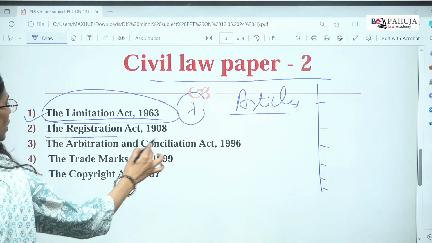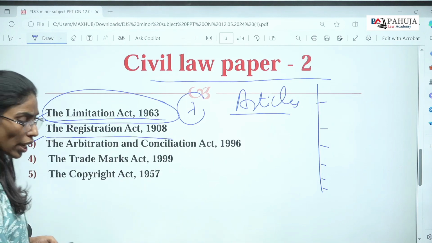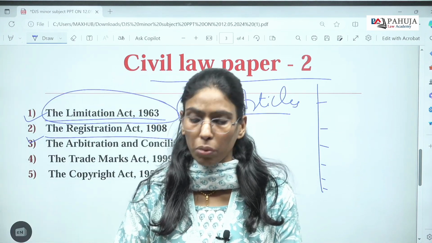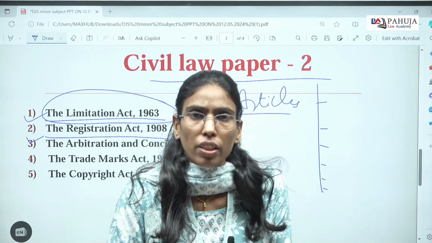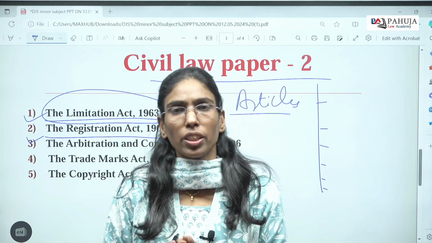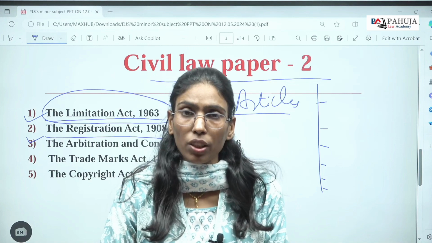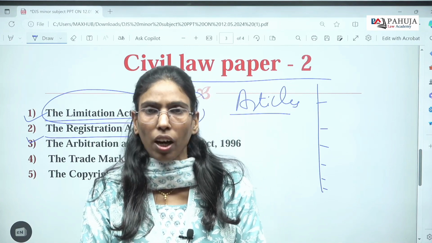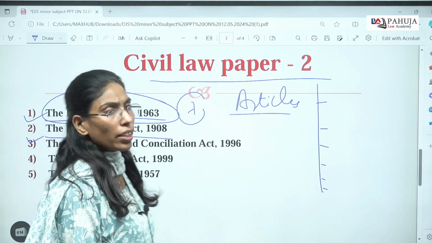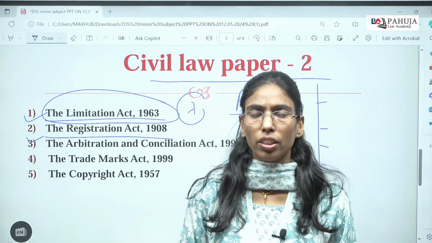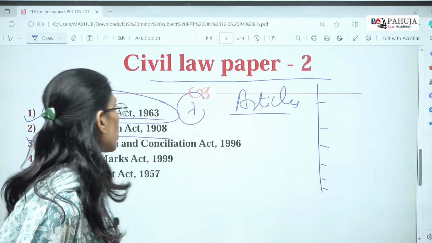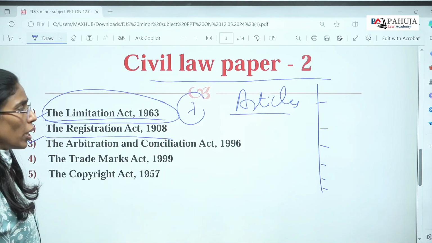Another important subject is the Registration Act. The Registration Act deals with the registration of documents, which is of two kinds. First, the documents which are compulsory in nature, which need to be registered as per section 17 of this Act. As per section 18 of this law, there are some documents which are optional to be registered. So this law deals with the effect, and the documents which need compulsory registration and the documents which are not required to be compulsorily registered. This law is asked in prelims and mains together.